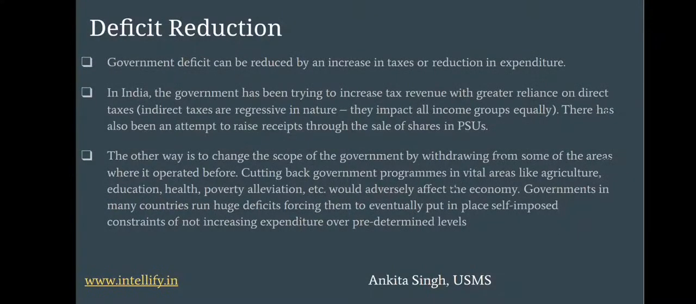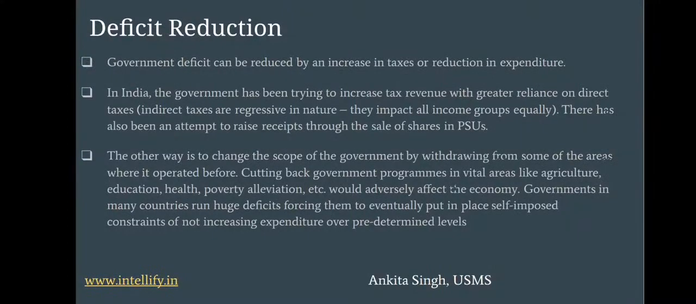The other way is to change the scope of government by withdrawing from some of the areas where it operated before. Cutting back government programs in vital areas like agriculture, education, health, poverty alleviation, etc., would adversely affect the economy. Governments in many countries run huge deficits, forcing them to eventually put in place self-imposed constraints of not increasing expenditure over predetermined levels.